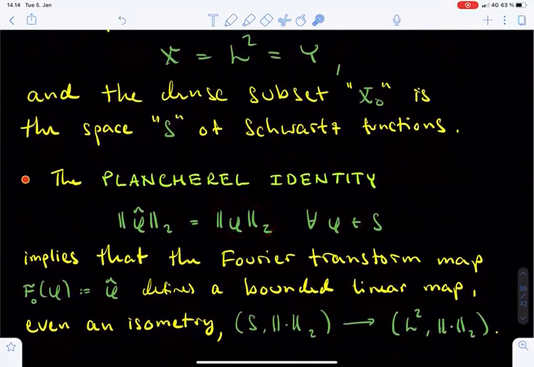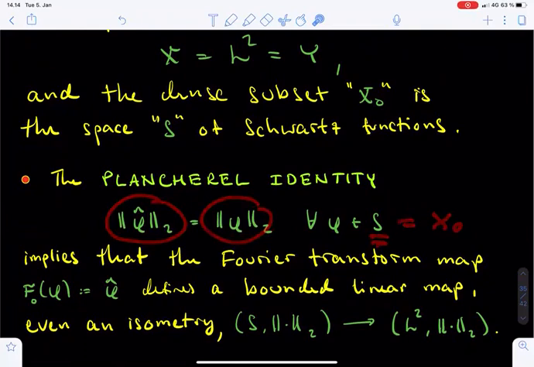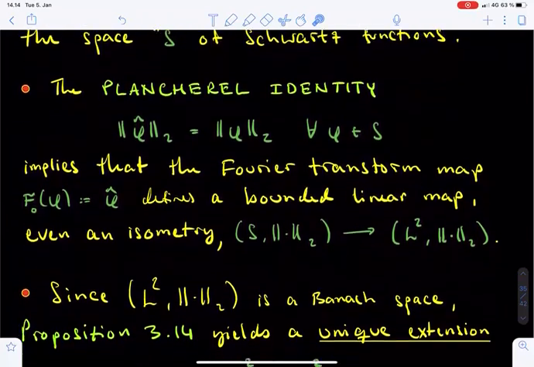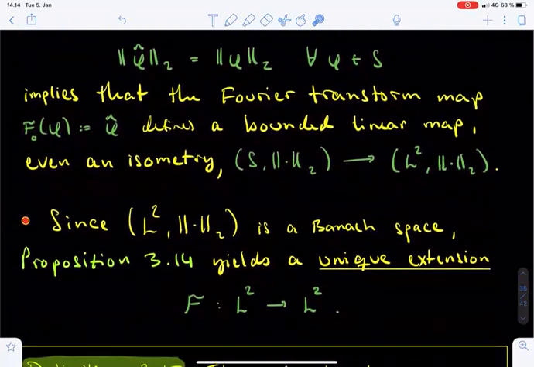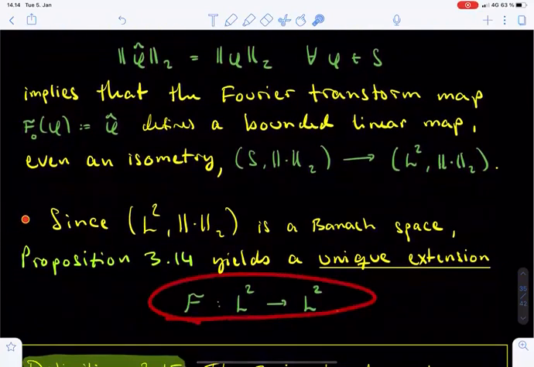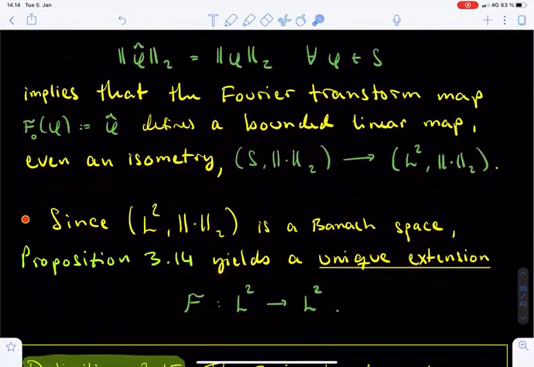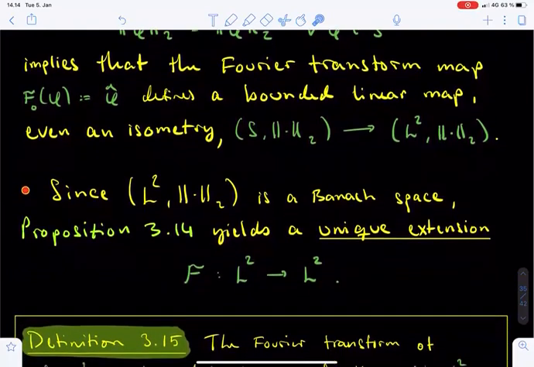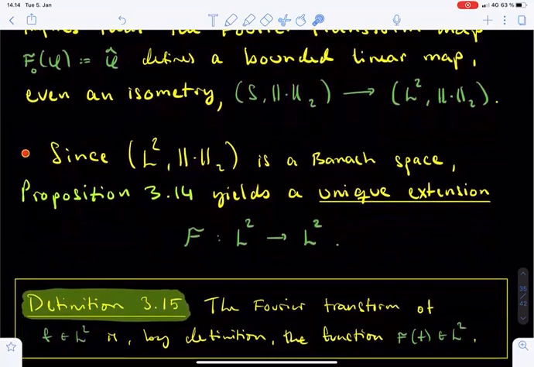In fact, the Fourier transform map is an isometry on this dense subspace of L2. Therefore, by the bounded linear extension theorem, there exists a unique bounded extension to the whole space L2, denoted by calligraphic F.